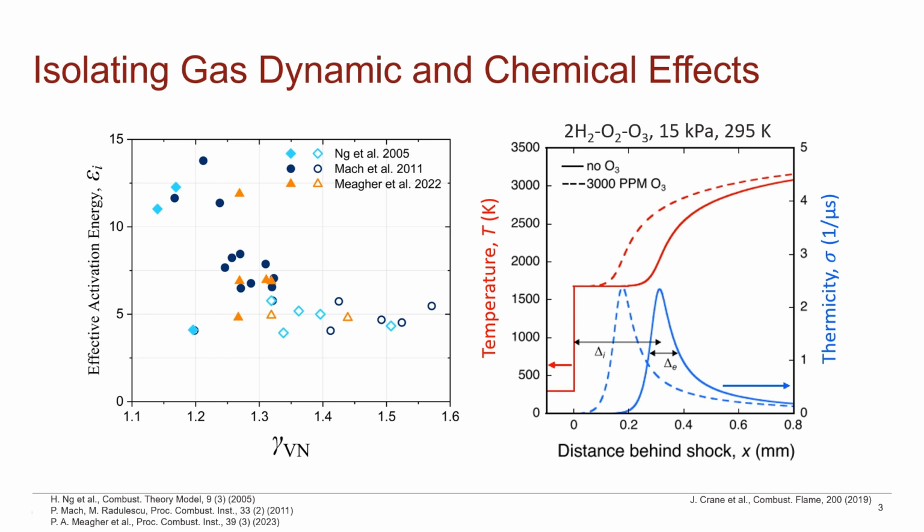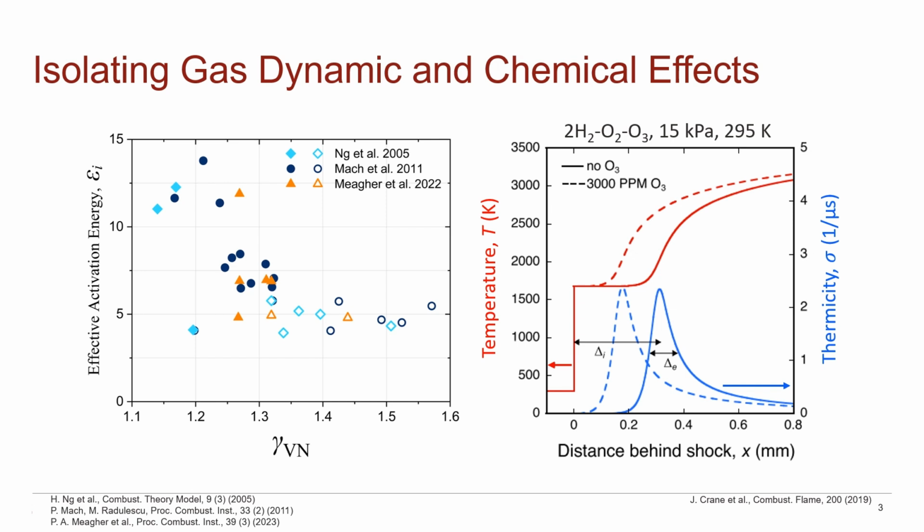The red curve denotes temperature and the blue denotes thermicity. Solid lines define those mixtures without ozone addition, and dashed lines define those with 3000 ppm of addition. Clearly, there is a significant effect on induction length with no significant effect on the exothermic length. Moreover, what was found is that there was no significant effect on other thermodynamic properties like CJ speed or gas dynamic properties like gamma.